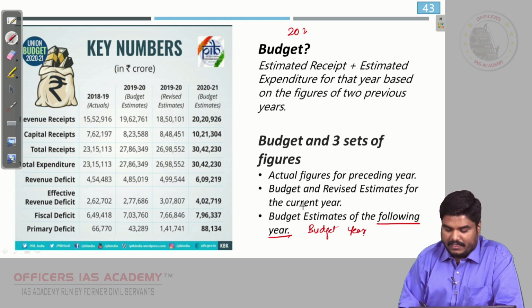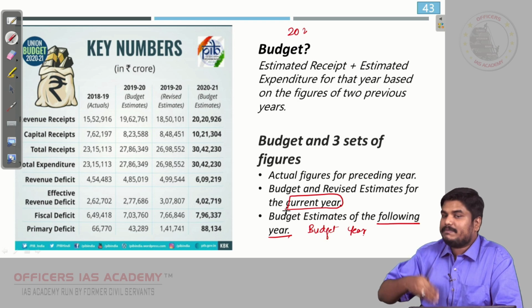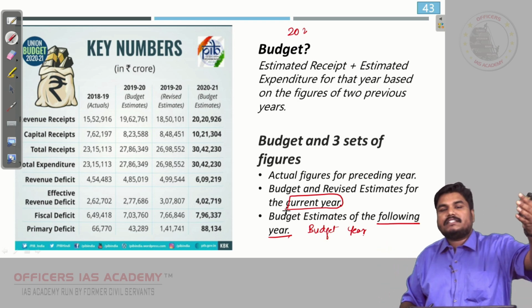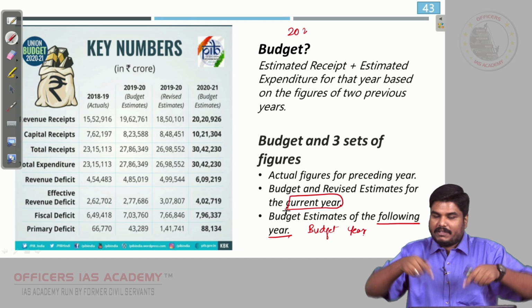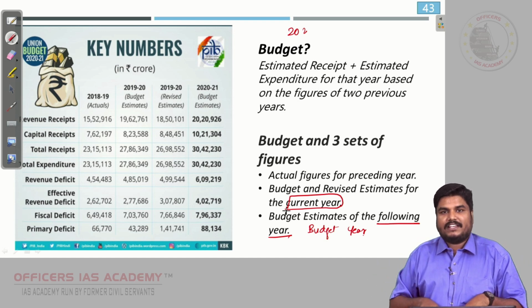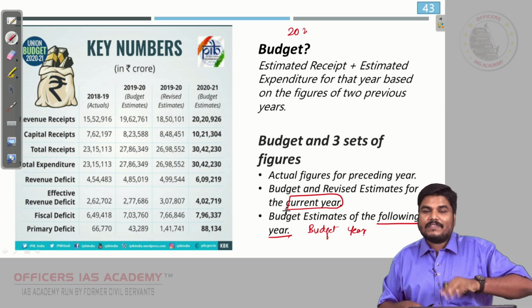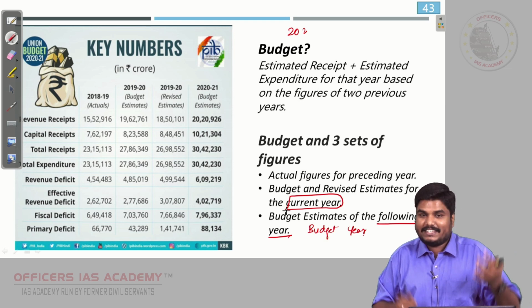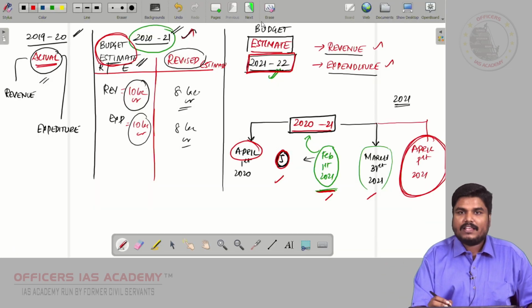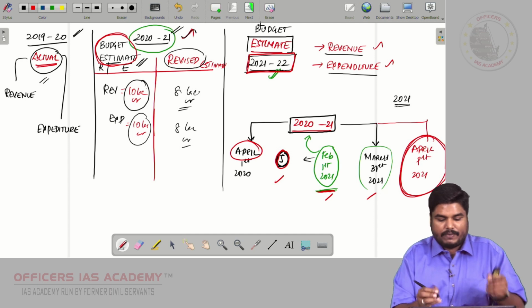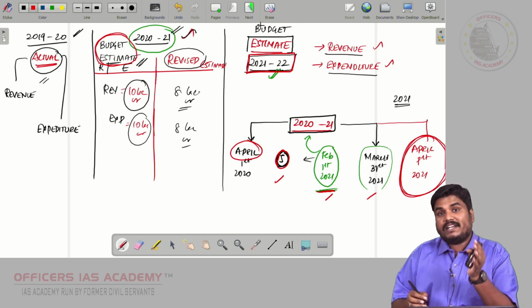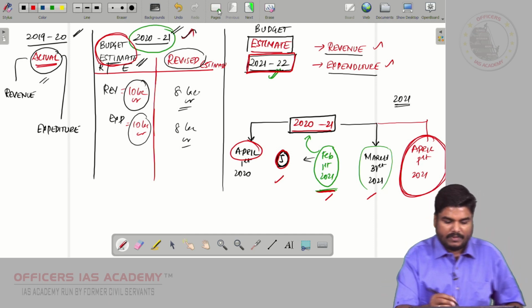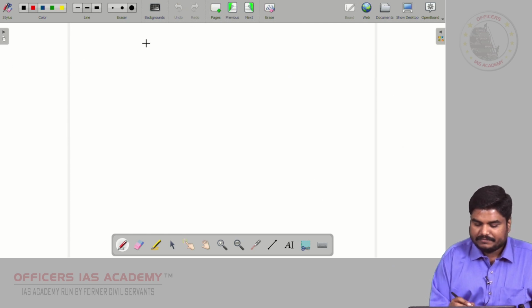The current year refers to the year in which the budget is being presented. The finance minister is presenting the budget in the month of February. Okay, February belongs to the previous financial year, that is, February belongs to the 2020-21 financial year. I hope you are able to get that point, friends.